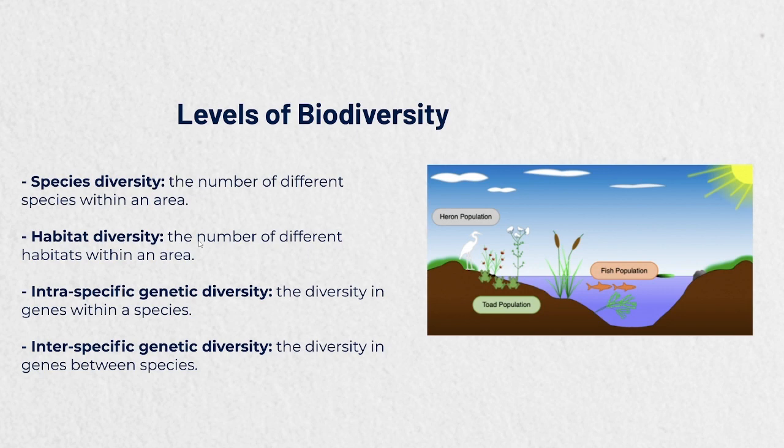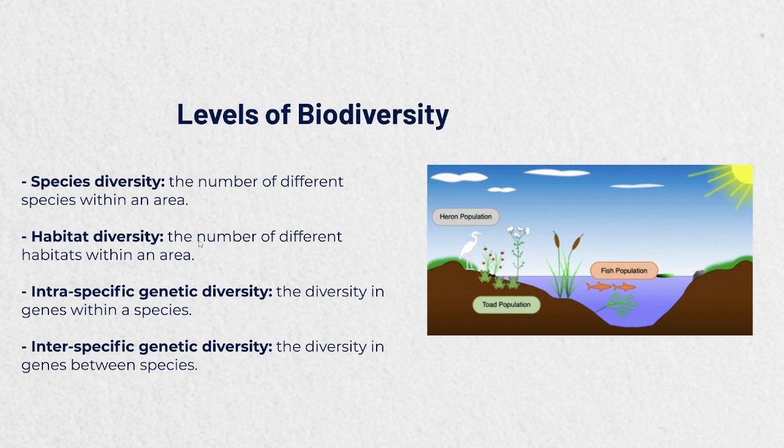Inter means outside, or external, between two different organizations, if you're talking in general. But interspecific means the diversity of genes between two different species. If you're talking about intra, that is within one species.